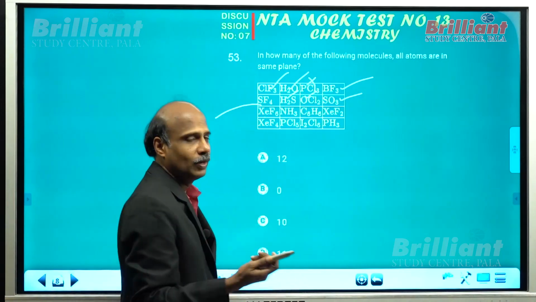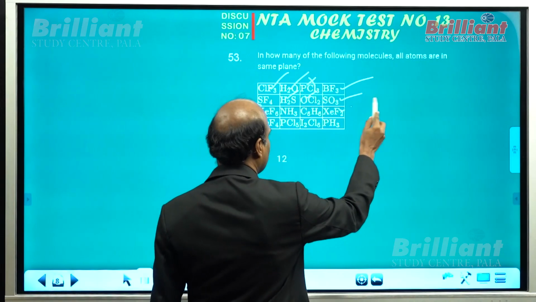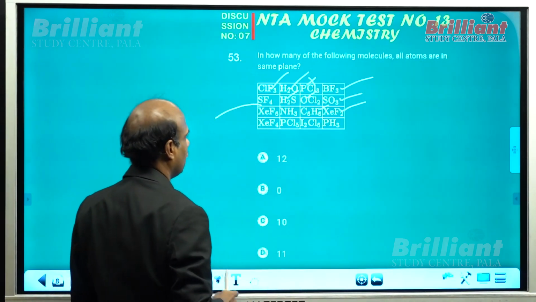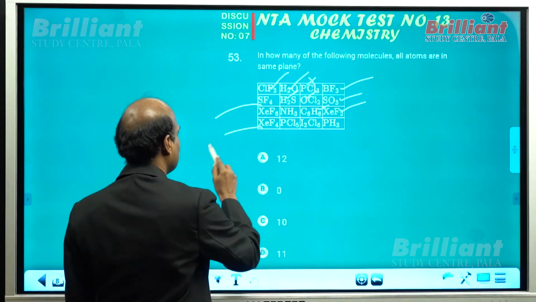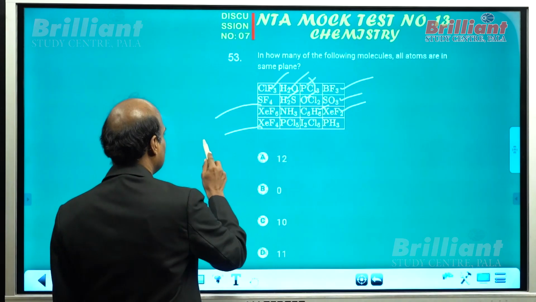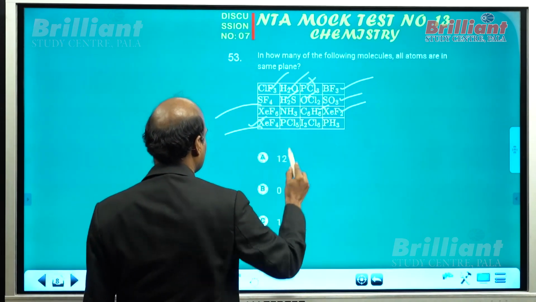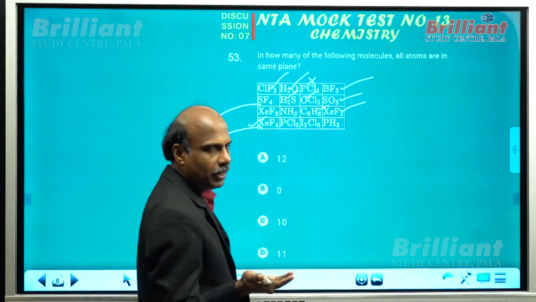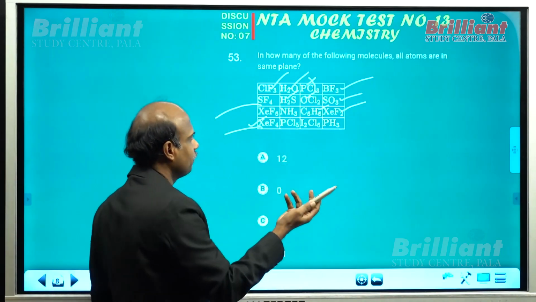What about benzene? All of you know benzene is a planar molecule. XeF2 is linear. So that also is planar geometry you can say. Linear means what? That lies in the plane. XeF4, you know it is sp3d2 but its geometry is planar, square planar. So you have to take this also as a correct answer. PCl5 is trigonal bipyramid, it cannot be in a plane.